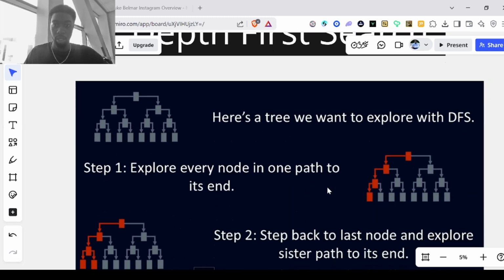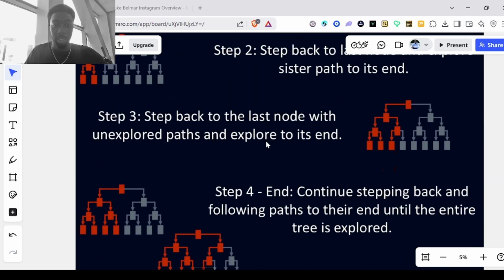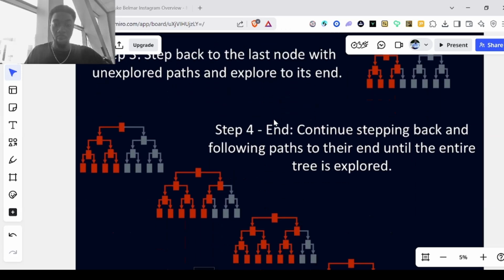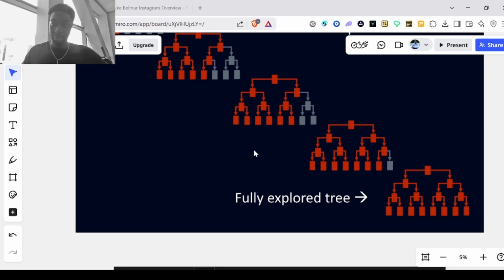So how does it work? Let's say we have a tree that we want to explore with depth first search, right? We'll explore every node up until it reaches the end of that path. And then we'll backtrack to the last node and explore the sister path to the end. Then we'll backtrack and explore the next unexplored path all the way to the end. And then we'll continue going back and following the next path up until the entire tree is explored. This type of format is what's known as a recursive format of search. But yeah, at the end, you get a fully explored tree.